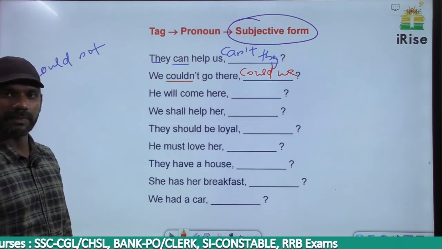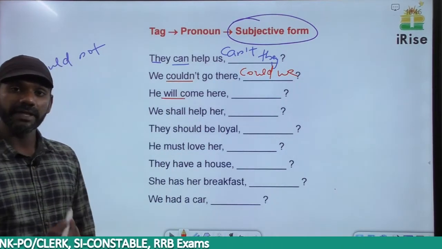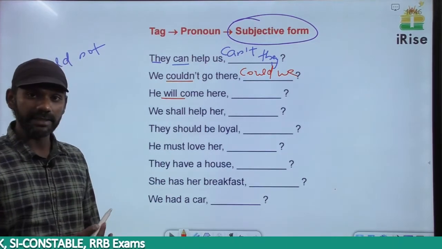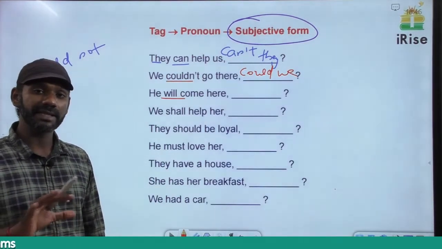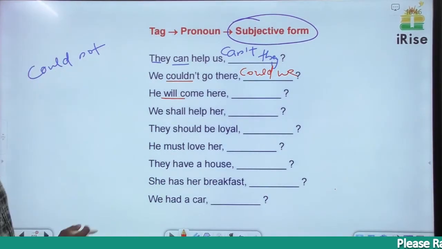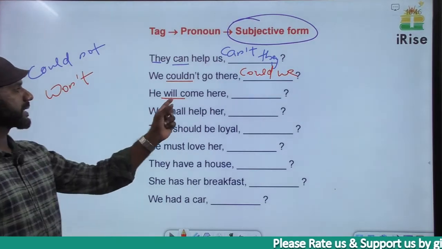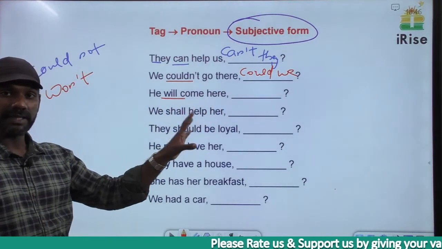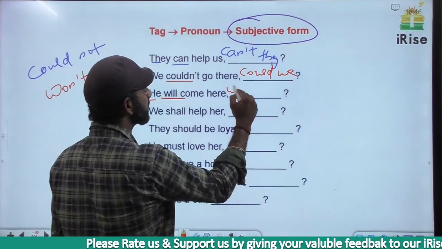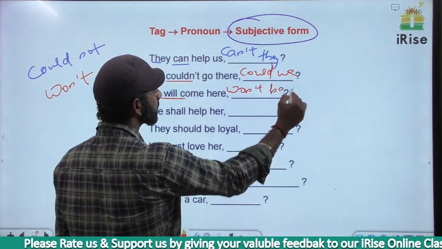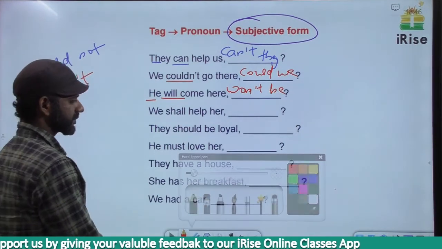He will come here. The auxiliary verb here is will. There's no negative term in the sentence, so we need to have a negative term in the tag. Will not, there's nothing like willn't. The short form of will not is won't. You know this. W-O-N apostrophe T. Will changes to won't. The subject here is he, so it must be won't he. Getting it?